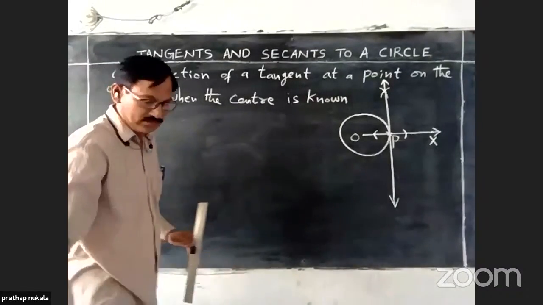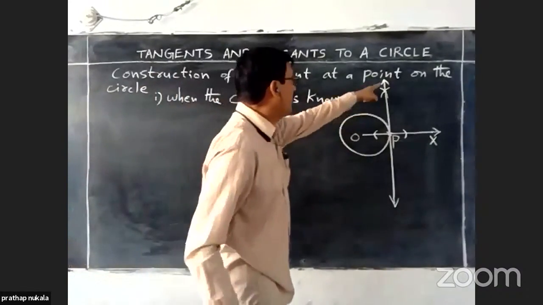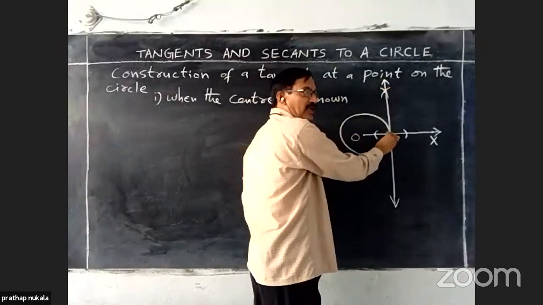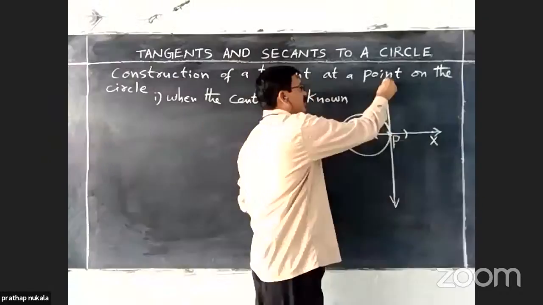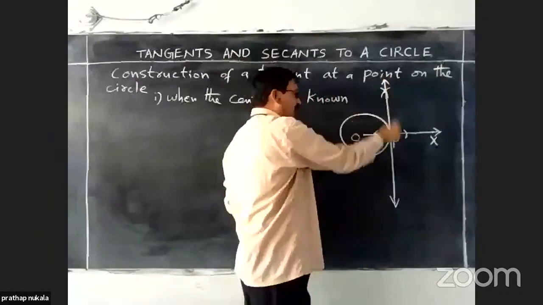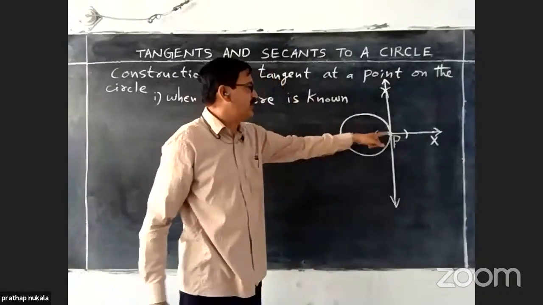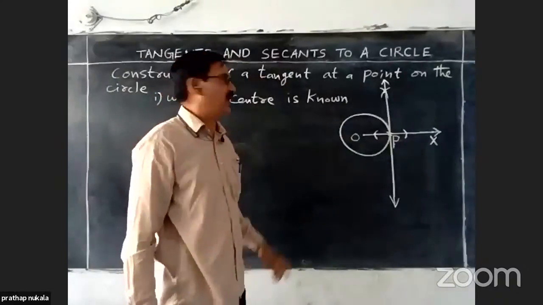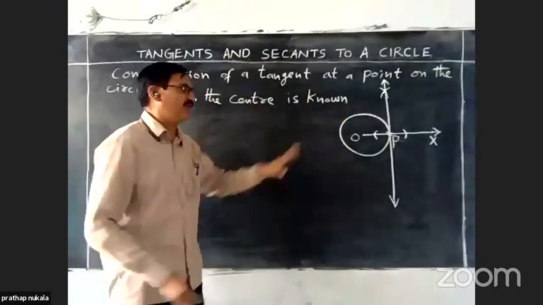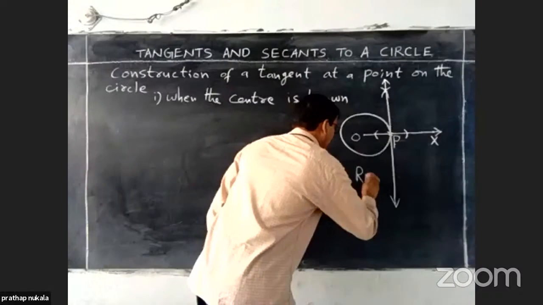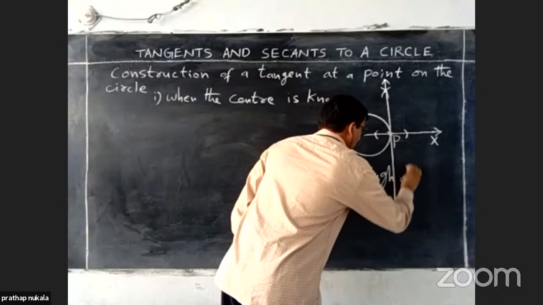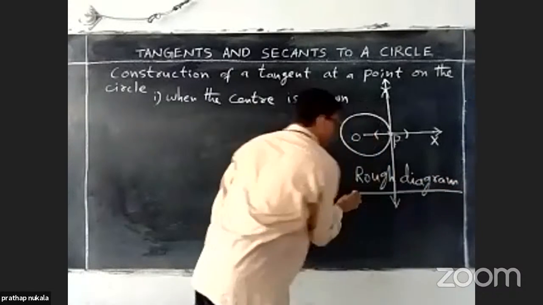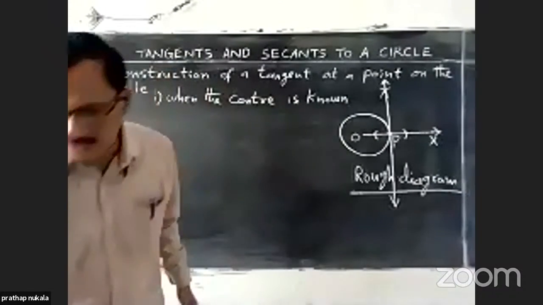Okay, now by using a ruler, join this intersection point of the arc and a point on the circle, which is nothing but a tangent, the required tangent at the point P on the circle. That's all. That is the procedure of construction. Okay, this is the rough diagram.